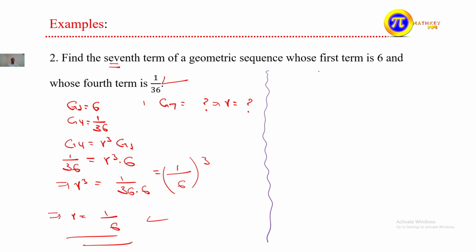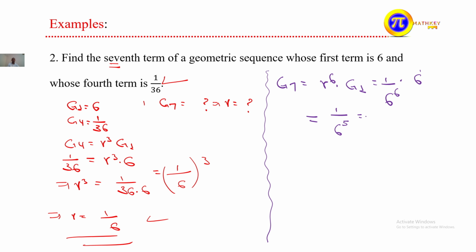That means g7 is equal to r to the power of 6 times g1. This is equal to 1 over 6 to the power of 6 times g1, which is 6. This implies, since they have the same base, the power here is 1 and here is 6. So this is 1 over, since they have the same base and different powers, we can subtract 1 from 6. This is 6 to the power of 5. This is g7.